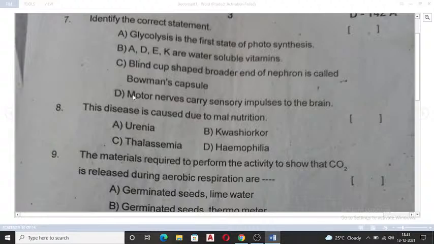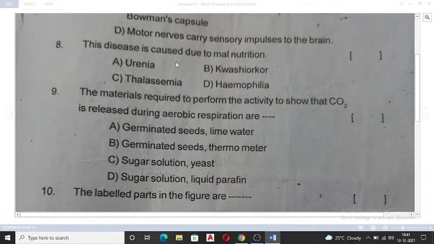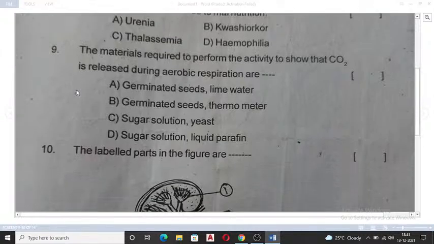Motor nerves carry sensory impulses? No, they carry motor impulses, not sensory ones. Sensory nerves carry the sensory impulses. So option C is the right option. This disease is caused due to malnutrition. Is it uremia, thalassemia, hemophilia, kwashiorkor? Thalassemia is a blood disorder. Uremia is because of accumulation of nitrogenous waste when the kidneys are not working. So it is kwashiorkor. Very good. Hope some of you may even give the answers for this when you check this.